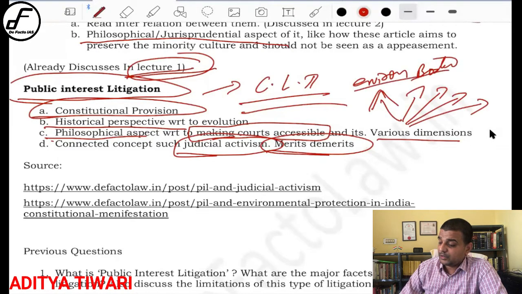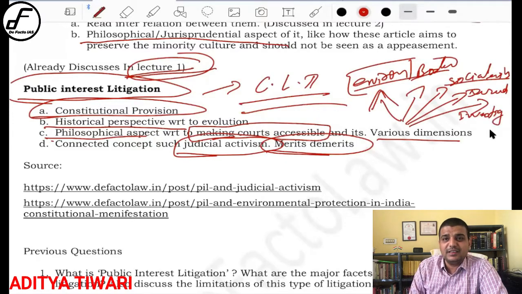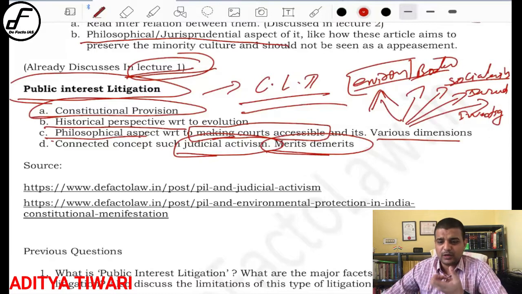Okay, now environmental jurisprudence is quite important. I will discuss one article as well. You can think of PIL as addressing social evils. Direction to the government, investigations, right? The court has been ordering investigations in certain particular deals just through a PIL. Similarly, the court has been granting not orders but directions, asking that you please do these things. So that has a persuasive and moral value. So there are 5 dimensions of PIL that you should understand.